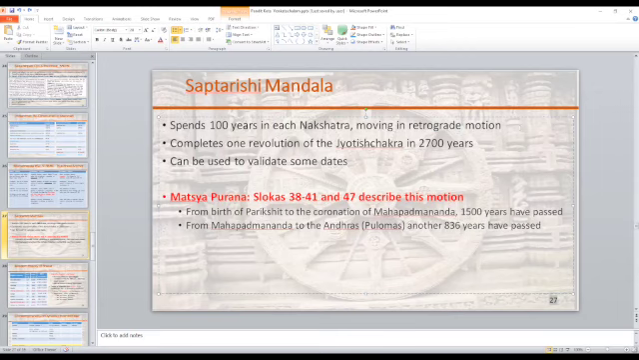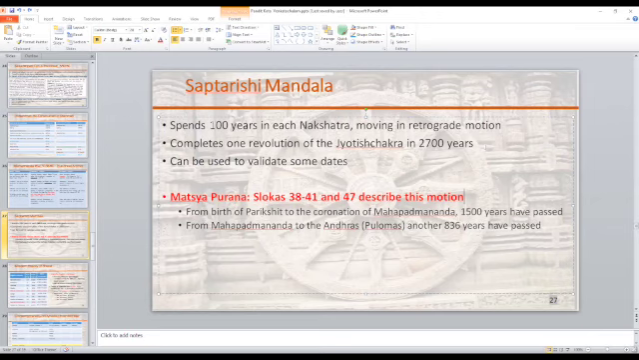Yes, sir. Okay. Now, if you want evidence of this, the Matsya Purana slokas 38 to 41 and 47 describe the motion of the Saptarishi Mandala. This is the reference that Panditji provides. So what does it do? It spends 100 years in each nakshatra moving in a retrograde motion, which means that it completes one complete revolution of 27 nakshatras in 2700 years. Right? 100 years in each nakshatra. So to do the complete circumference, it needs 2700 years.